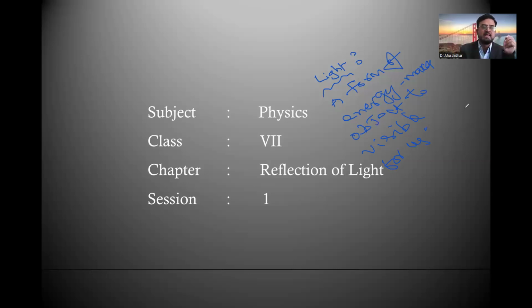So many objects are there in the room. You may have a TV, a bed, an almirah, but you cannot see all those things in the dark room. But when you switch on the light, you can see everything. That means light has the capacity of making the object visible for us, right?